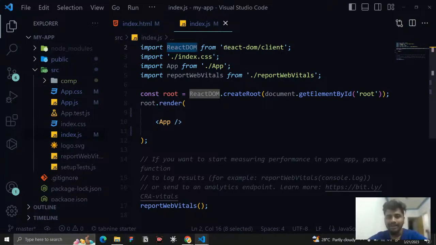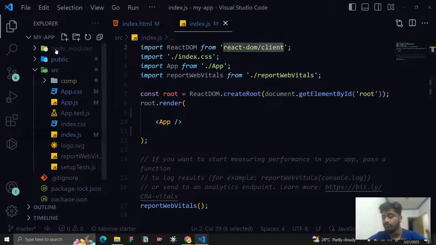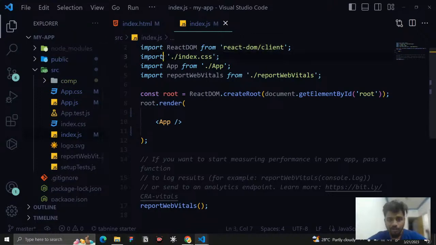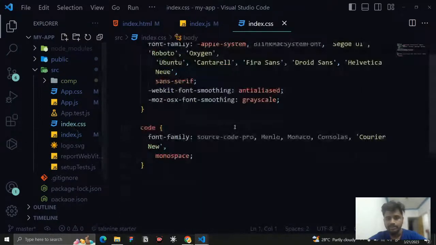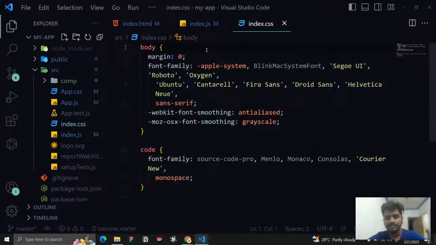Where is it installing React DOM from? From the client, it goes and installs from the node modules. Here it is just importing it. And we need a file called index.css. It is importing the index.css file, and you can see the CSS file here. This is what it is importing.